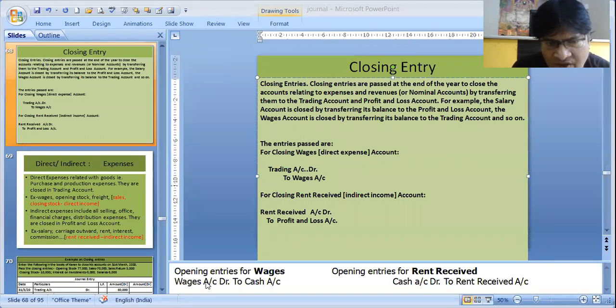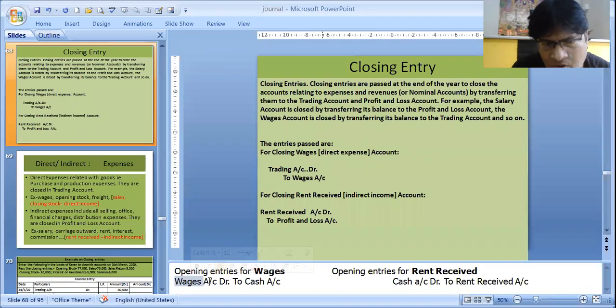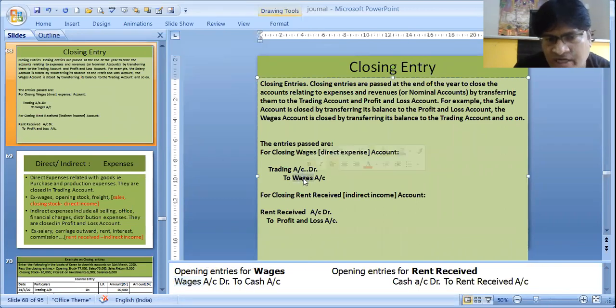So see, wages account is debited and wages account is a nominal account. And to close it, what we need to do, we have to credit it. So see, we are crediting wages. This is a closing entry. And where we are closing? We are closing in trading account. Now your question would be, why in trading account we are closing wages? Wages is a direct expense and that's why we are closing in trading account.